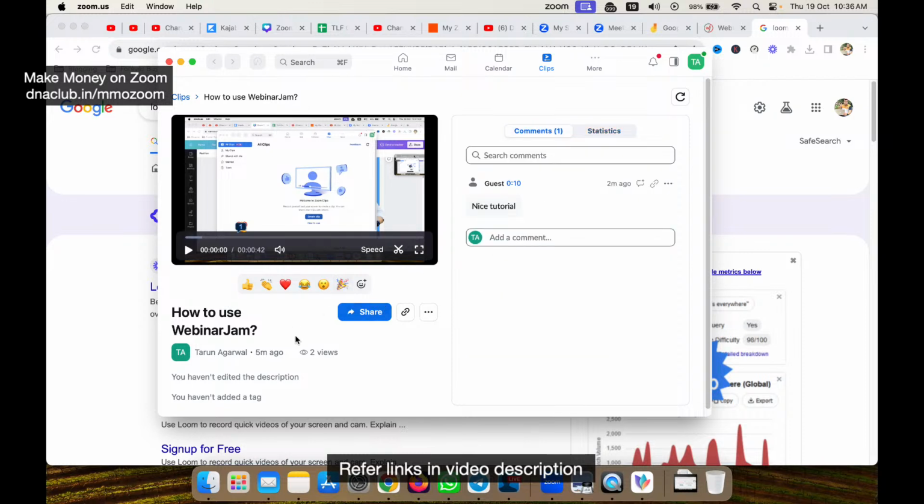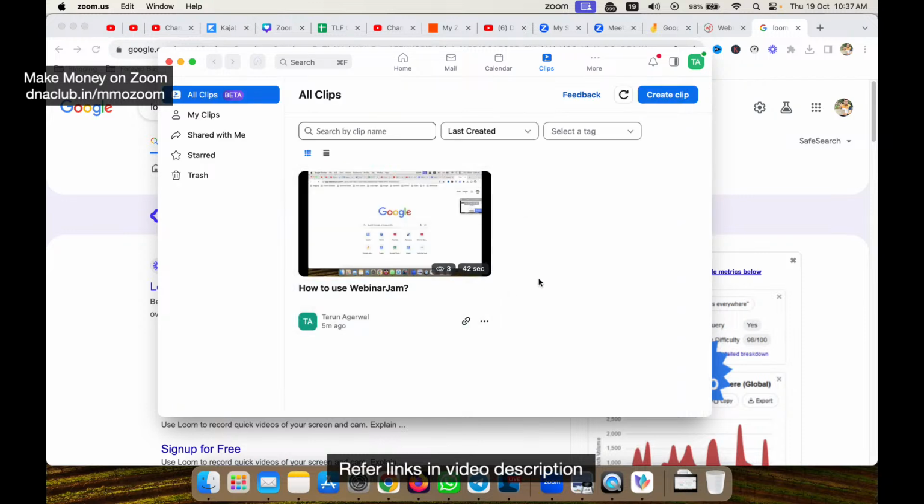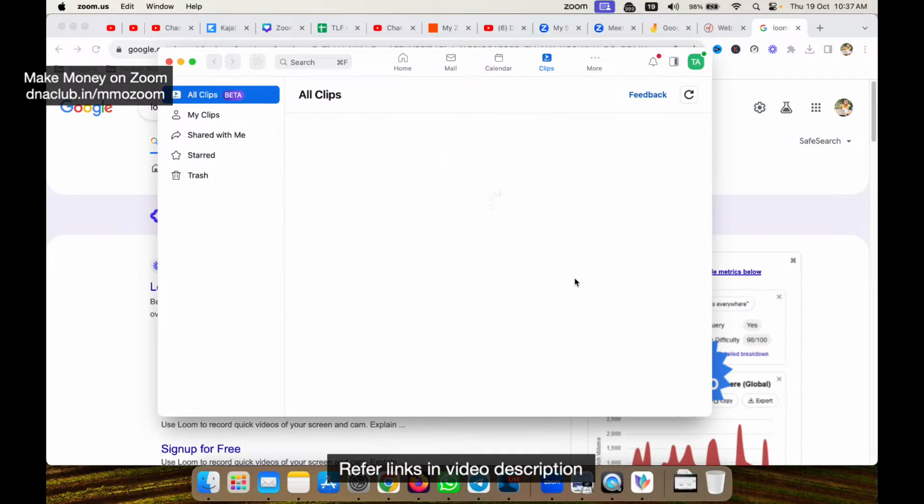If you want to share a particular concept, record the screen, share the link, that's it. There is no need to download and upload somewhere. It is saved in your Zoom cloud, and you can also download it and upload it if you want. You can create your tutorials for YouTube so fast using Zoom itself. Just type wow if you're exploring this feature for the very first time.